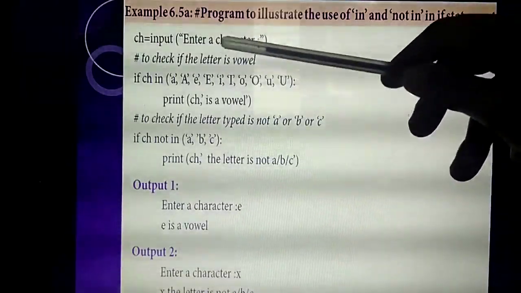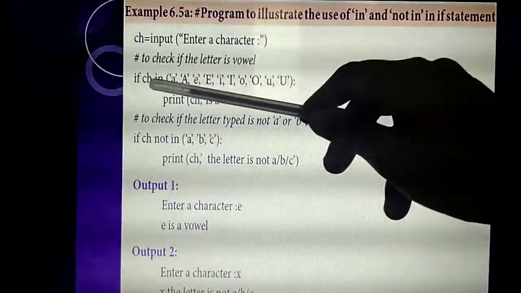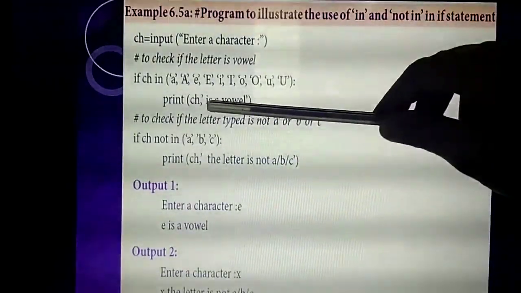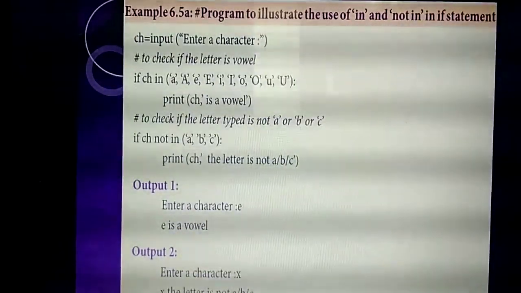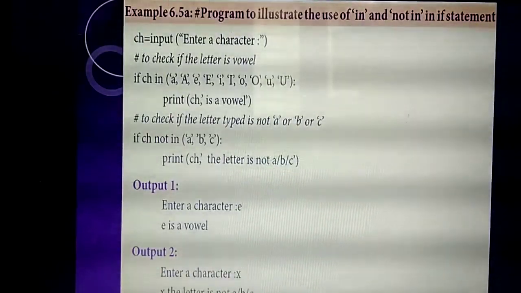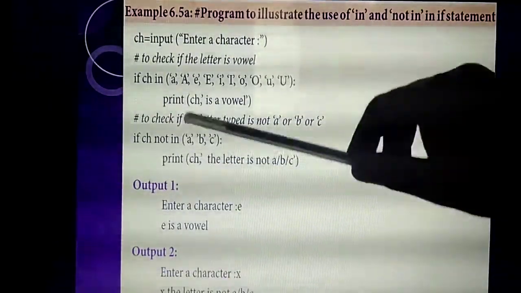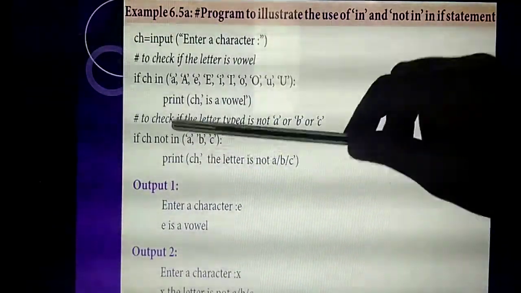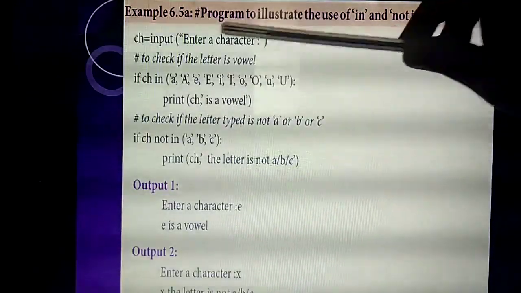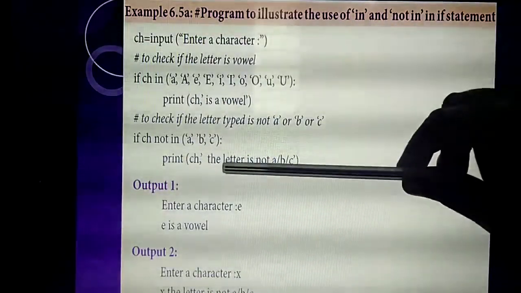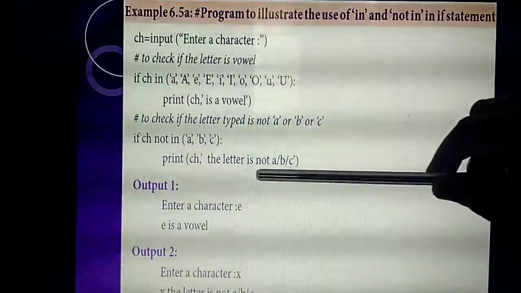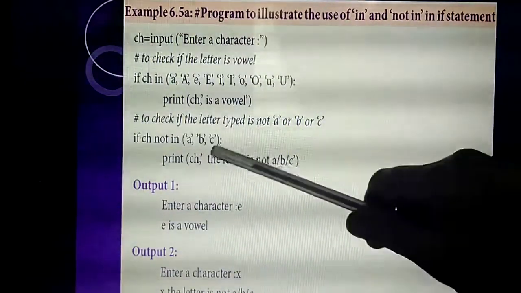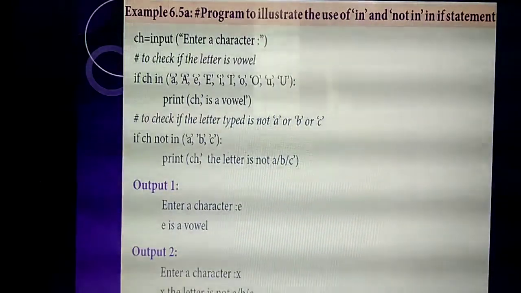So if these letters are available, that means the character stored in CH is a vowel, and you need to print "that letter is a vowel". Okay. So if not in, that means the vowel letters are not available in it, and you need to print that the given character is not a vowel. You can write "the letter is not a vowel".